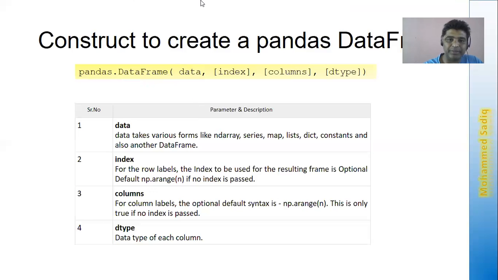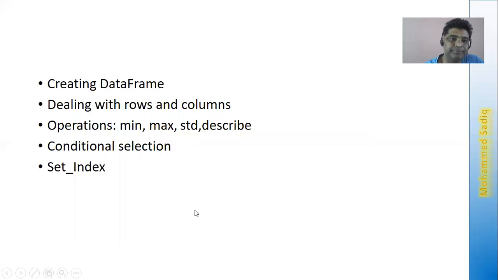Okay. Index and this one. And a data frame will have a data type. So if you want to know the data type of that, or you want to assign the data type, we can use this parameter to assign what type of data it is going to contain. Now first we'll see how to create a data frame and deal with rows and columns.